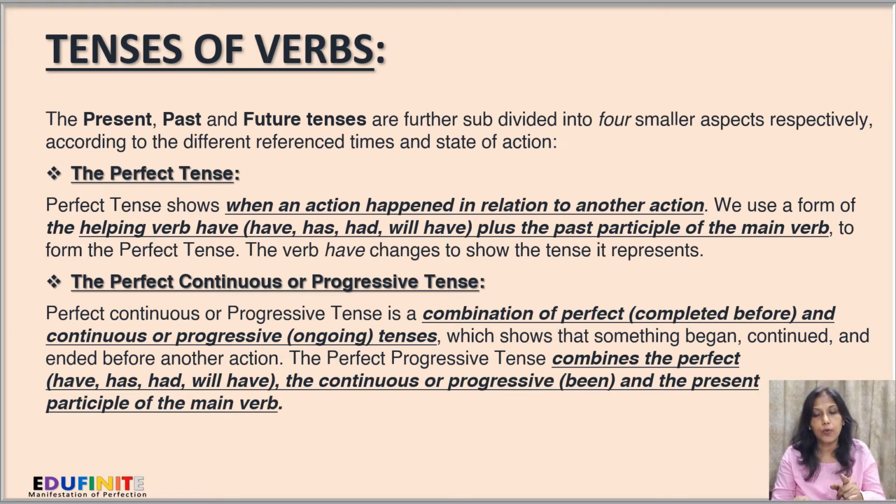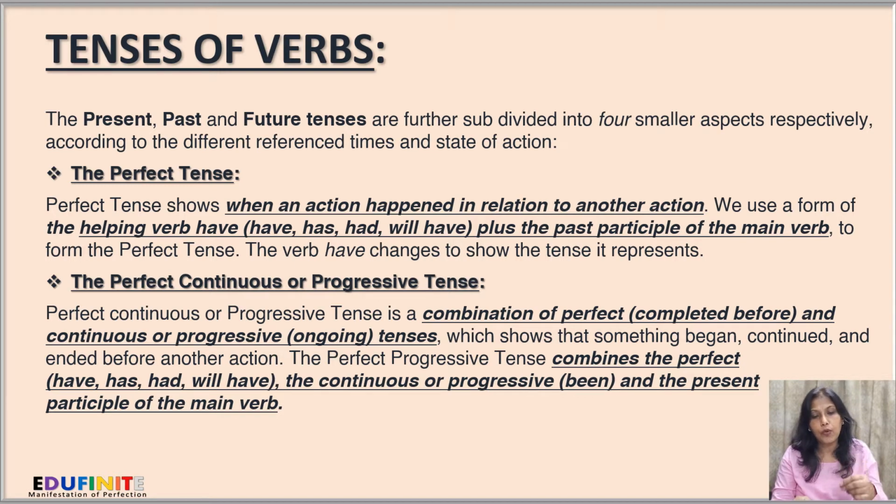Perfect continuous or progressive tense is a combination of perfect, that is completed before, and continuous or progressive, that is ongoing tenses, which shows that something began, continued and ended before another action.